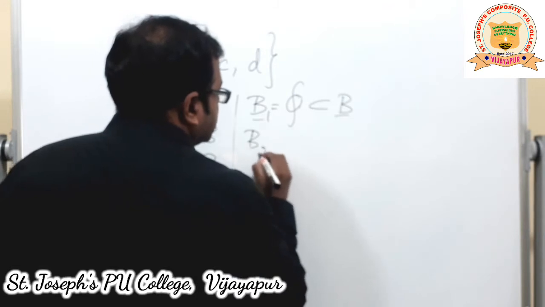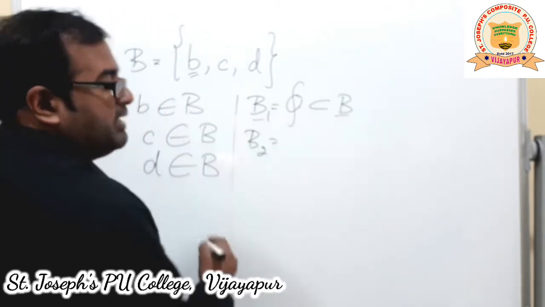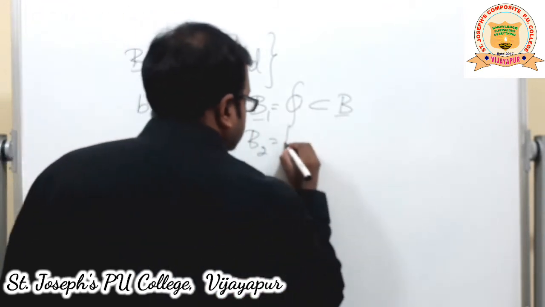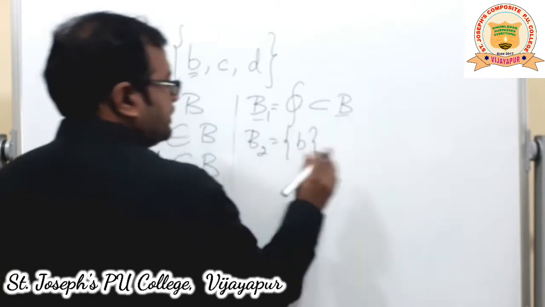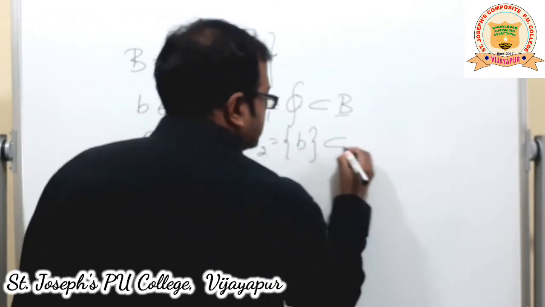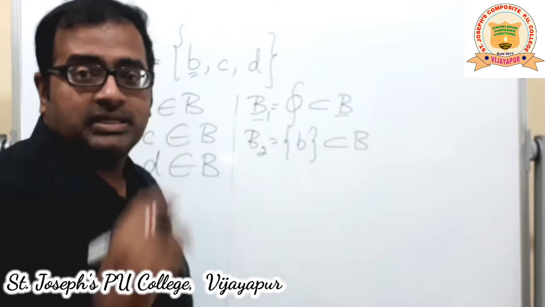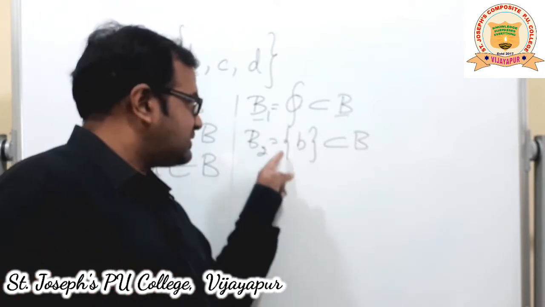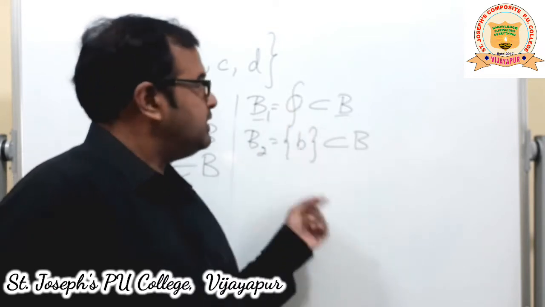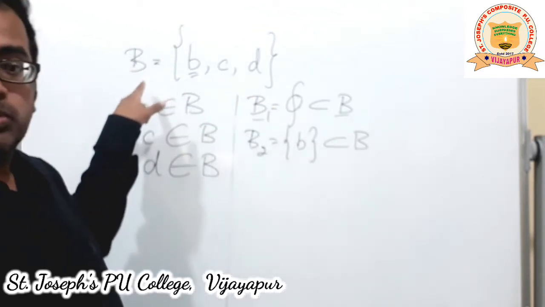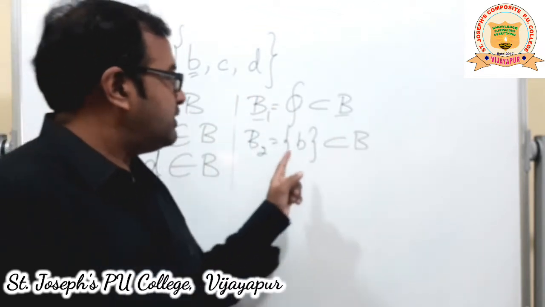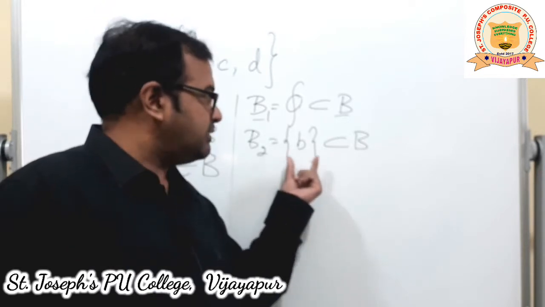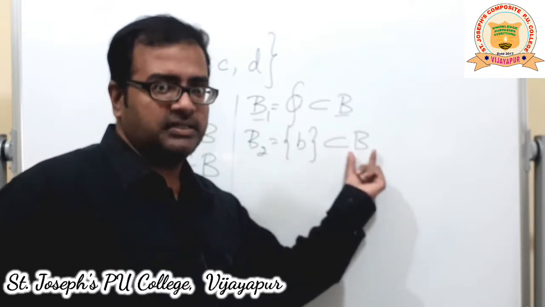Another possibility is the singleton sets of B. I'll take one element, that is b. So this itself is also a subset of B. How? Try by definition. Small b belongs to this first set. Small b also belongs to the superset B. Then the first set becomes the subset of the bigger set, right?